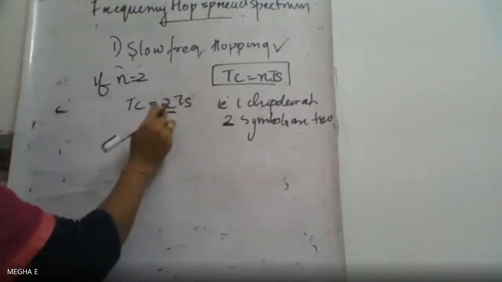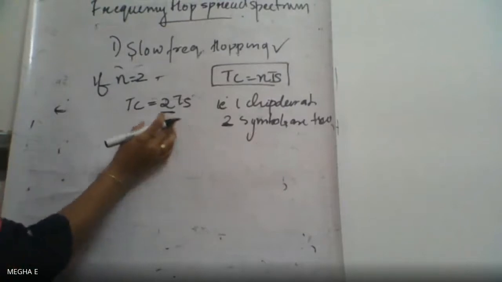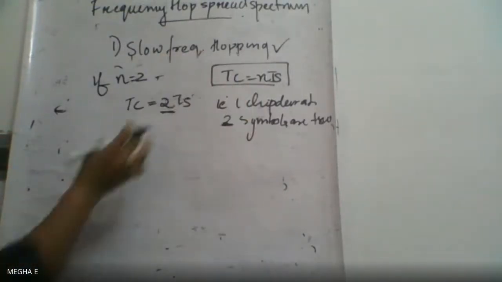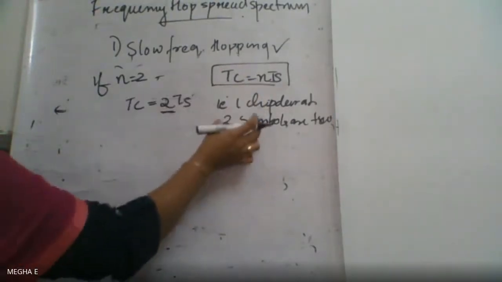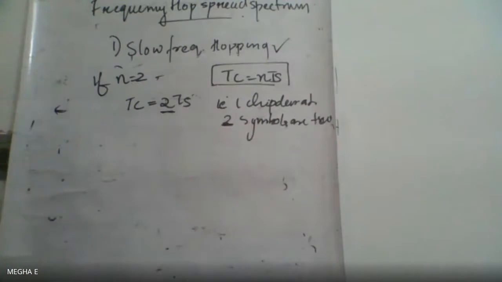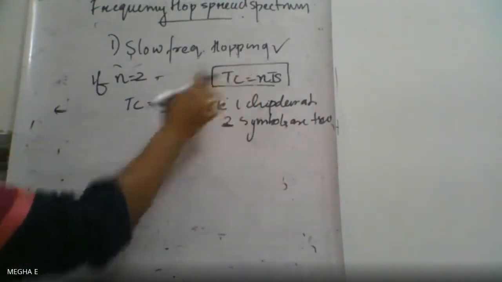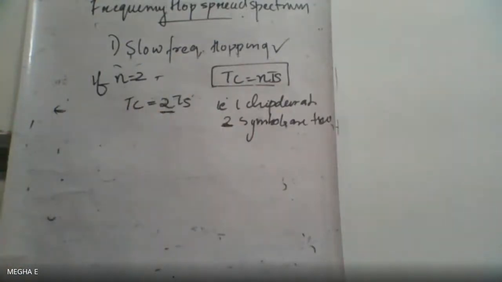If N is equal to 3, then TC will become 3TS. So in one chip duration, 3 symbols can be transmitted. Depending on the value of N, that many symbols we can transmit in one chip duration. That is what this relation means.